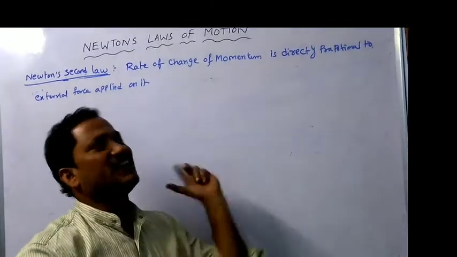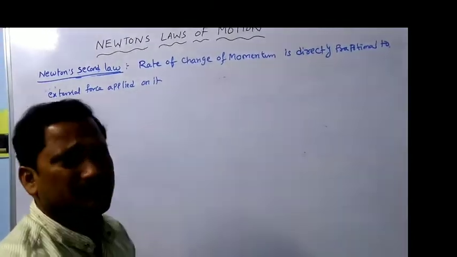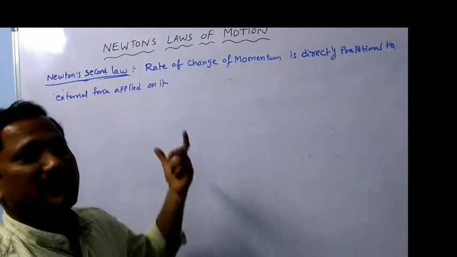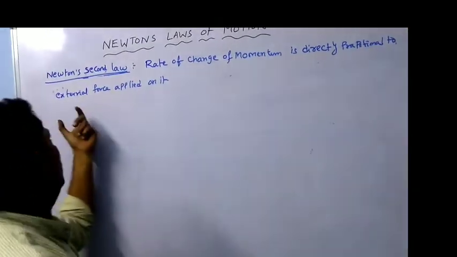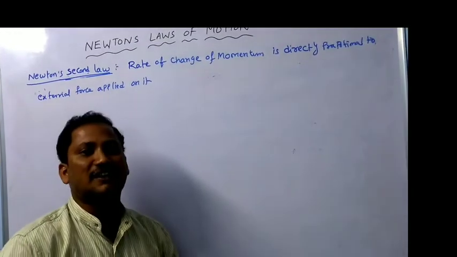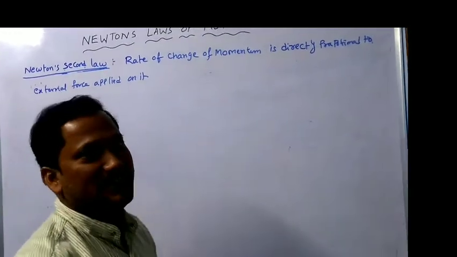The body will move in the direction of force. Simply you can extend. Simple definition is like this. Rate of change of momentum is directly proportional to external force applied on it. On it means on the body.